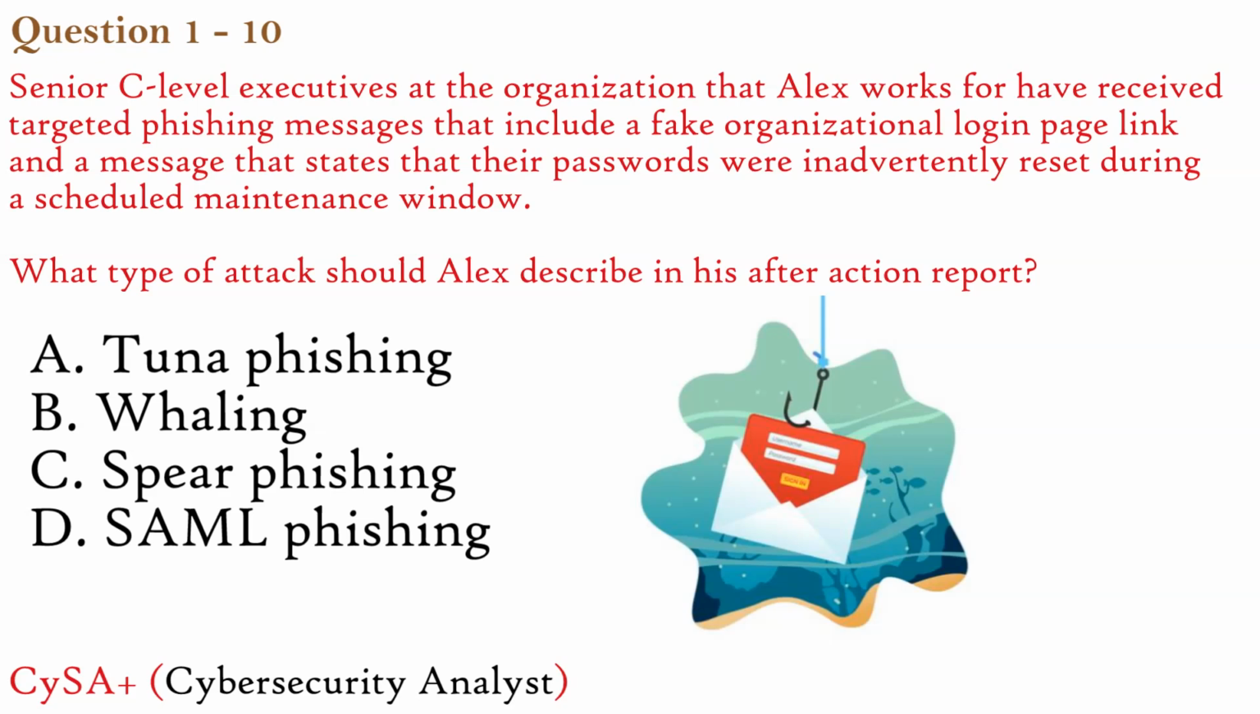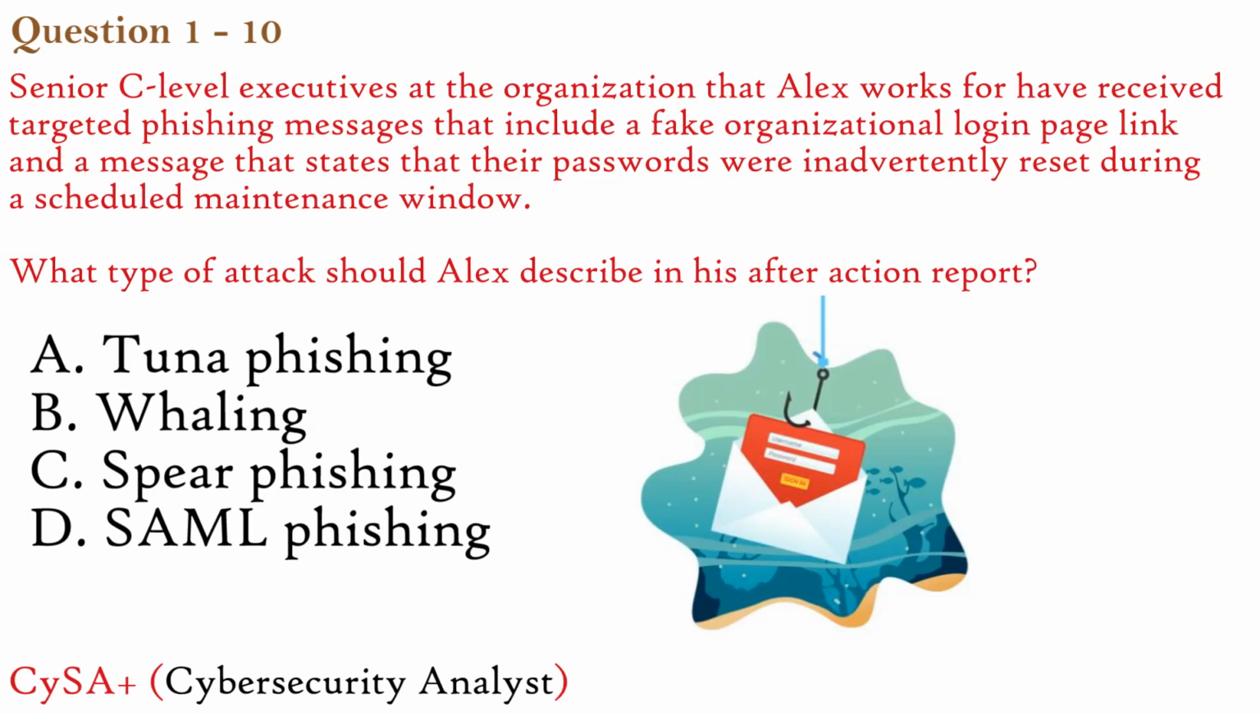Tuna phishing, this is not a recognized term in the context of phishing attacks, so this can't be the correct option. Whaling is a specific type of phishing attack targeting high-profile individuals like C-level executives. These attacks often use carefully crafted messages to exploit their influence or access to sensitive information. This seems the correct option, but take a look at the other two options as well.